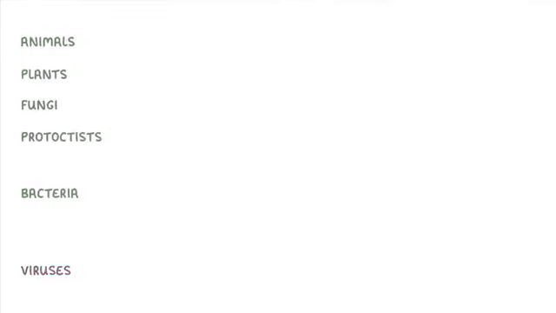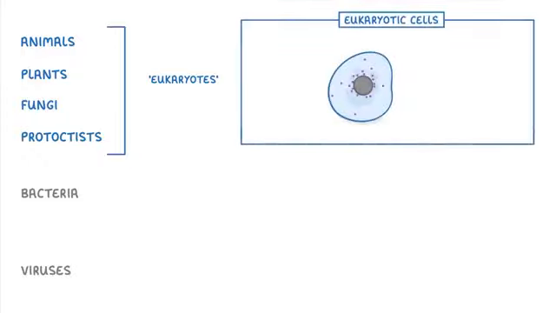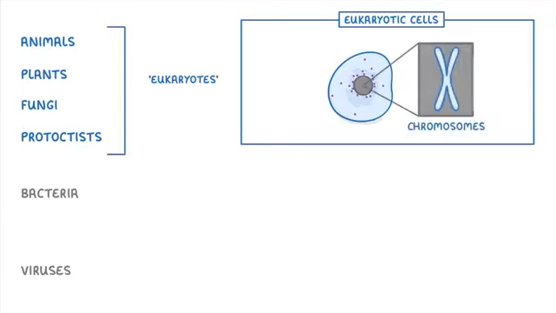The other thing that I want to point out, before we go through each of them individually, is that these 4, animals, plants, fungi, and protocrists, are all eukaryotes, or eukaryotic organisms. This means they're made up of eukaryotic cells, which have certain things in common, like the fact that their DNA is in the form of chromosomes, or that their DNA is found in a nucleus.